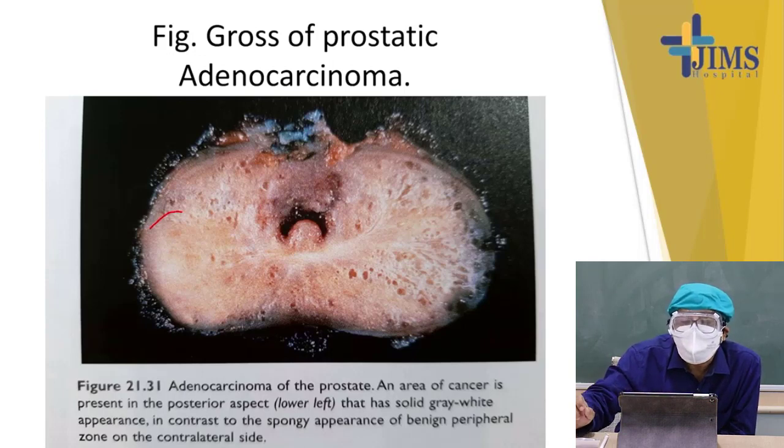What are the microscopic features of adenocarcinoma of the prostate? Most prostatic cancers are adenocarcinoma and consist of a well-defined glandular pattern. So, the glands will be well-defined or ill-defined, or the glands will not be there. There are rows and sheets of malignant cells. That depends upon the grade of the tumor.